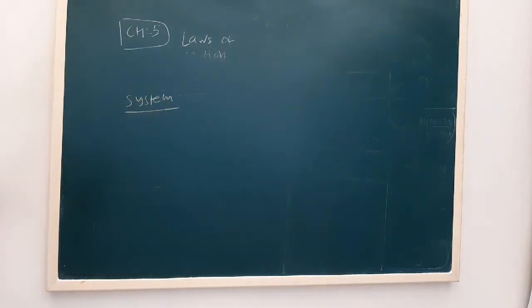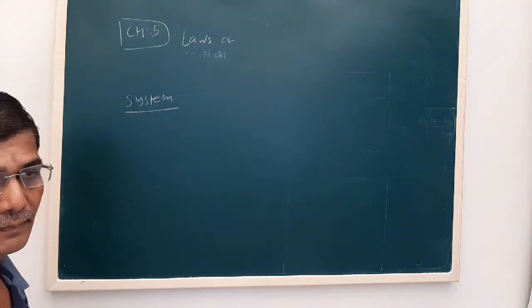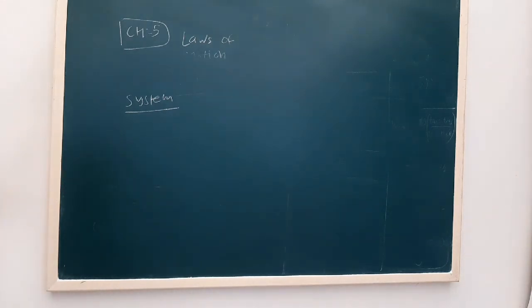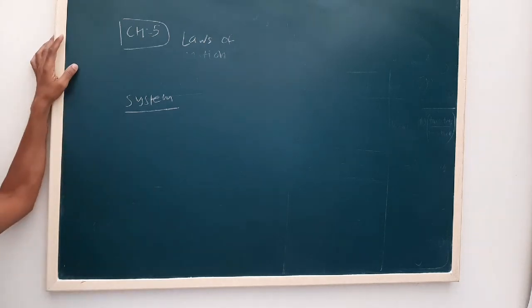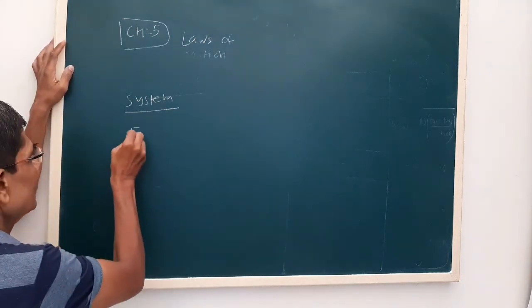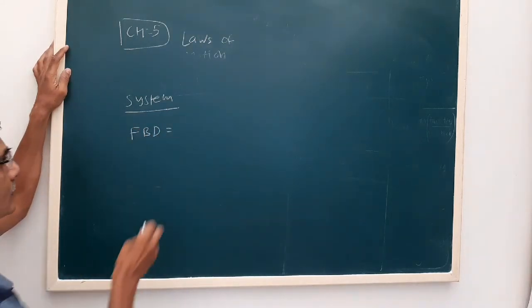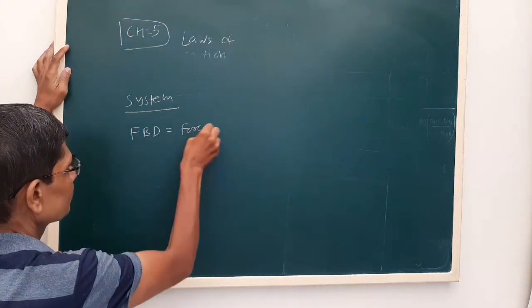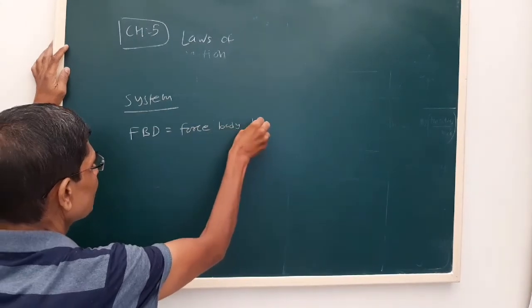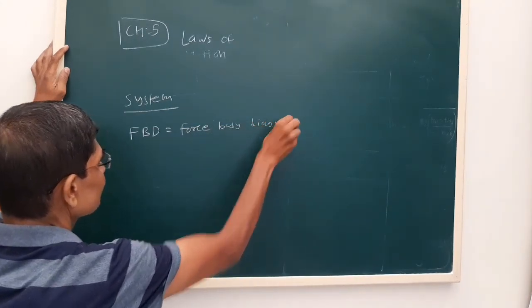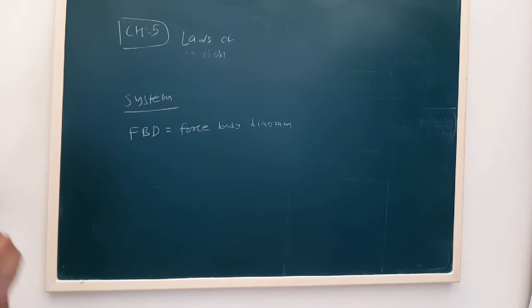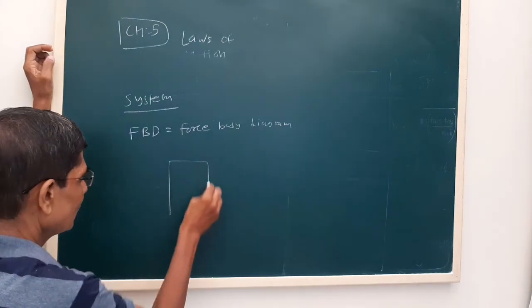In that case we have to consider the forces acting on an individual body. That is represented in terms of an FBD, sometimes called a force body diagram. So we have to consider the forces acting on each individual body.